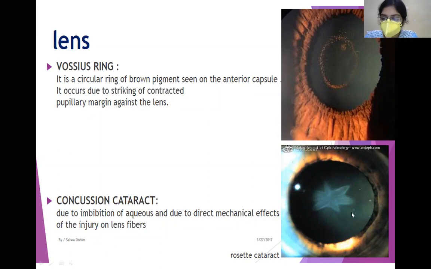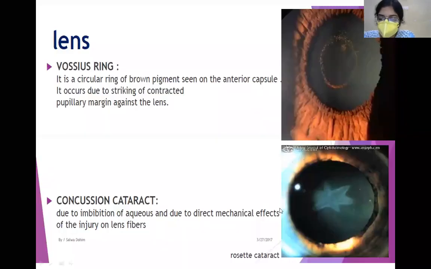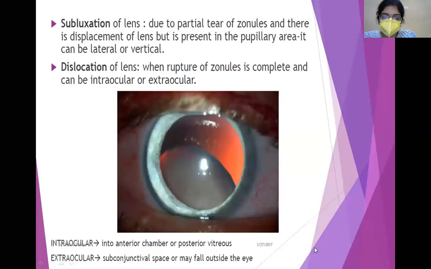The most common one is the rosette cataract due to trauma. This cataract forms along the posterior suture lines of the lens, and this is known as the rosette-shaped cataract. Other cataracts can also include a total cataract of the lens, but the main name you have to remember is the rosette cataract, which forms along the posterior sutures, resulting in a flower-shaped cataract.